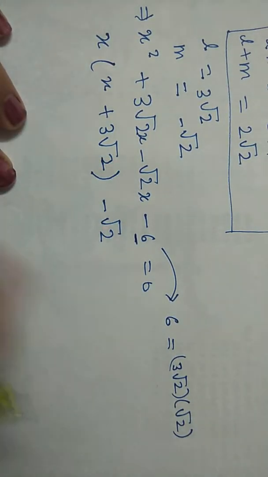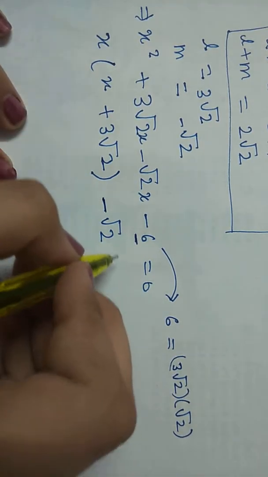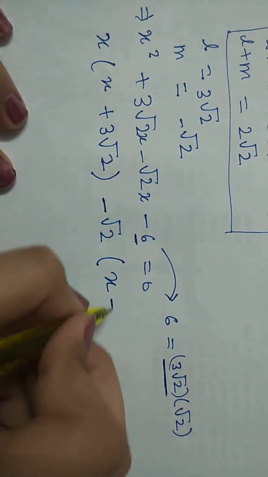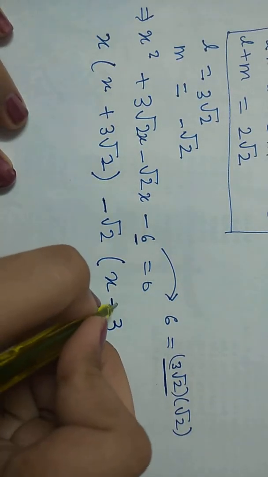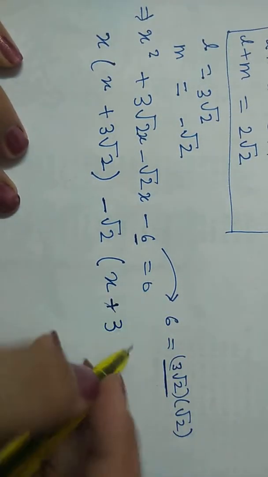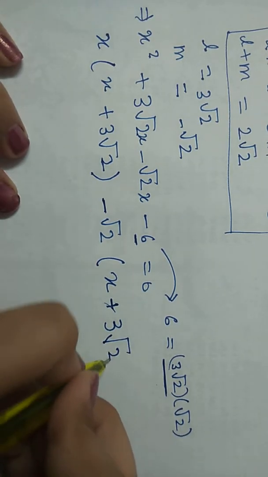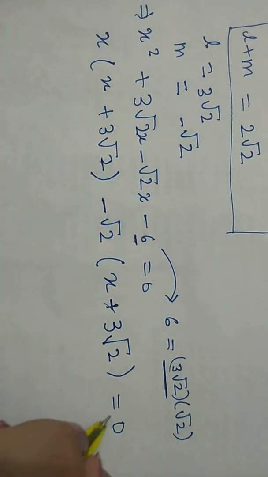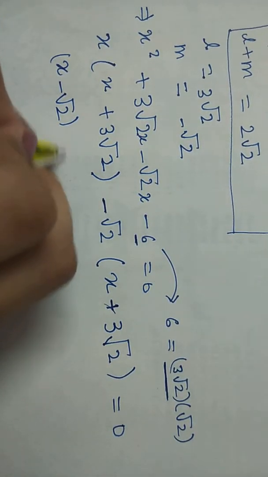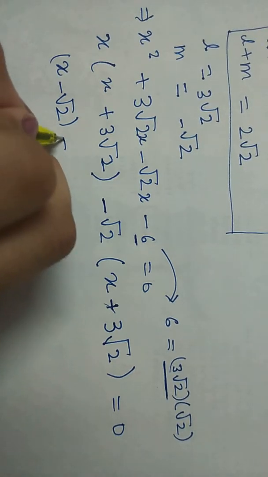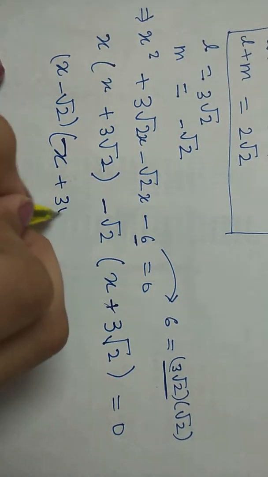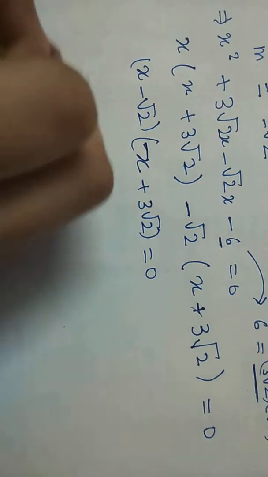So if we take root 2 as common, x minus root 2 will be common, and the remaining is x plus 3 root 2 is equal to 0. x minus root 2 is equal to 0, x plus 3 root 2 is equal to 0.